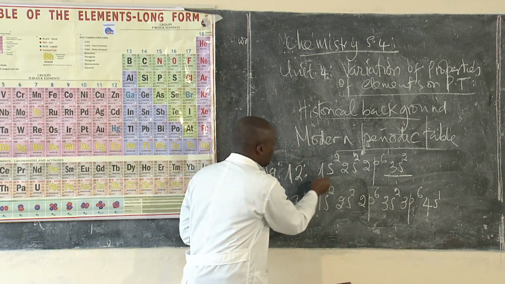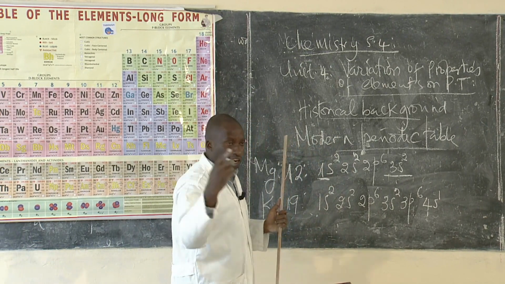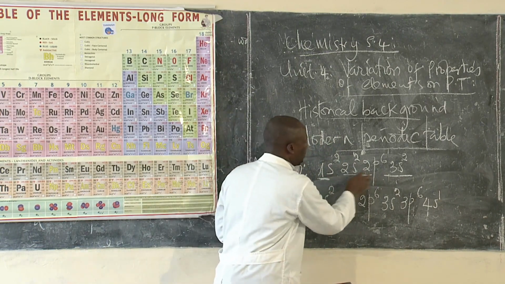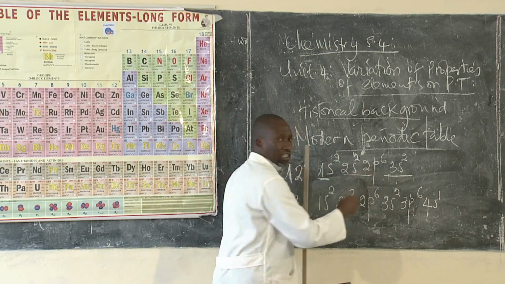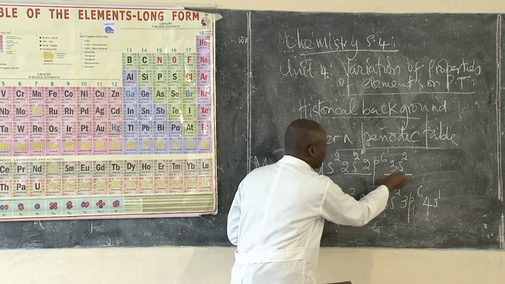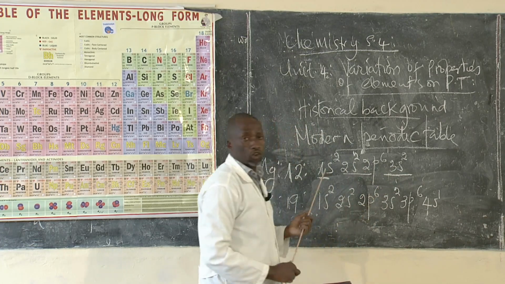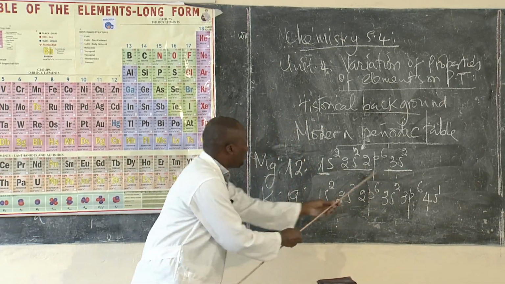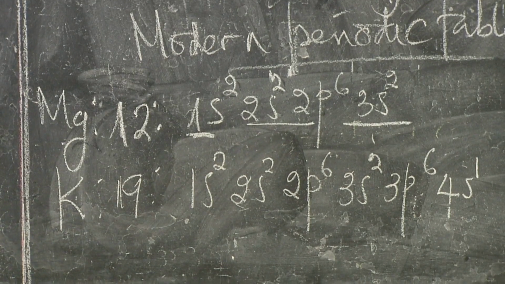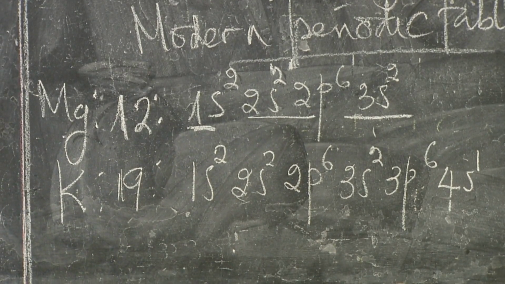This is shell or energy level number 1, this is number 2. So this one is in period number 3, because it has 3 shells.